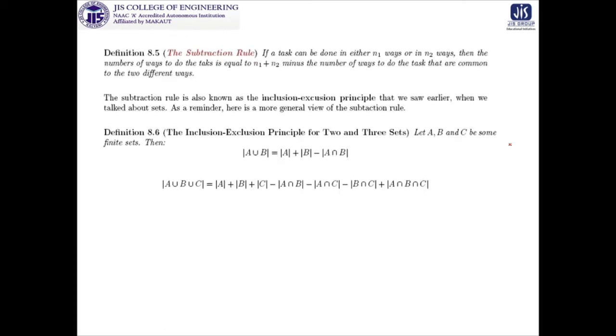Now there is a rule called the inclusion exclusion principle, or the subtraction rule. It tells us that if a task can be done in either n1 ways or n2 ways, then the number of ways to do the task is n1 plus n2 minus the number of ways to do the task that are common to the different ways. If there is something common, then while we are calculating, we have to subtract that. From set theoretic notation, if we are considering 2 sets, this will be the inclusion exclusion principle, and for 3 sets this will be the inclusion exclusion principle.